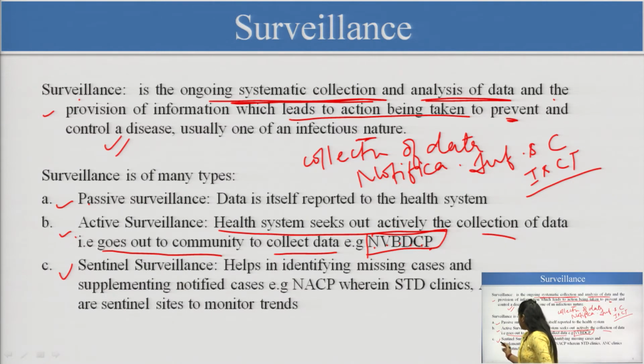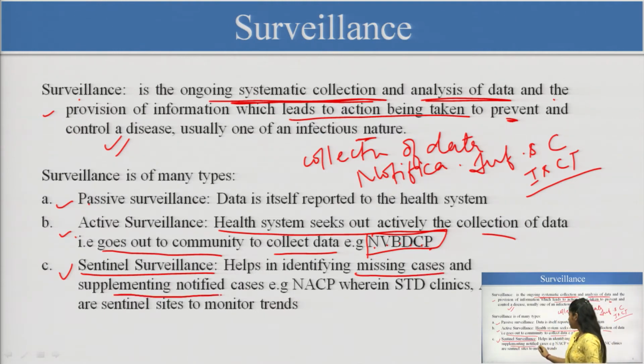Then the third is sentinel surveillance. Sentinel surveillance is required for some cases where we are trying to find the missing cases. So we are notifying the missing cases and supplementing the notified cases. We are approaching some healthcare centers, and this is under the NACP, the National AIDS Control Program.